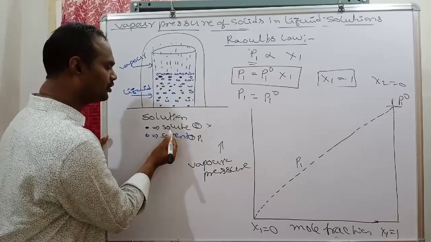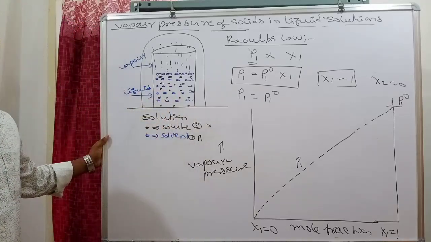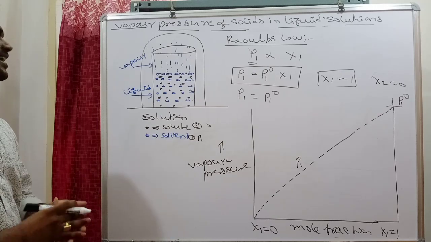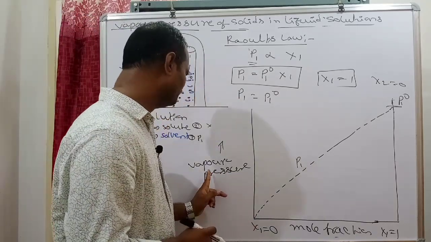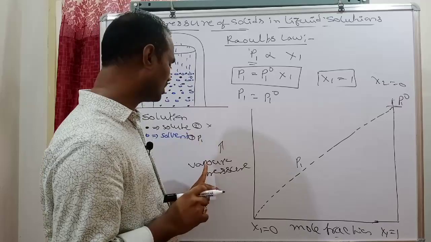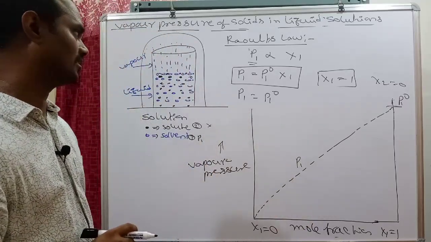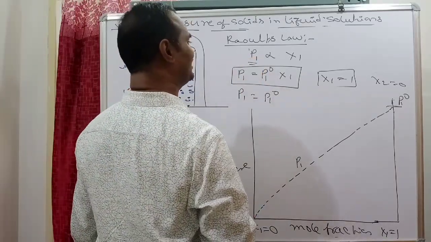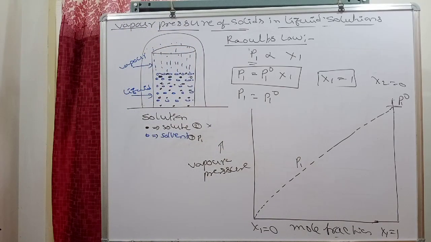Carefully see why we do not draw the line for the solute: here the solute is non-volatile, which means it cannot vaporize and cannot exhibit vapor pressure. That's why we only draw the graph line for the pure solvent in the solution, vapor pressure versus mole fraction. What is the relation? The vapor pressure of each volatile component is directly proportional to its mole fraction in the solution. This is the graph line obtained.